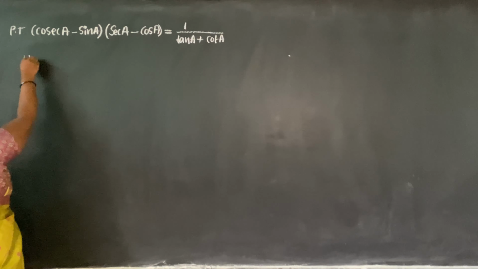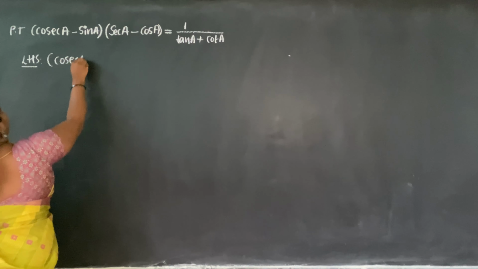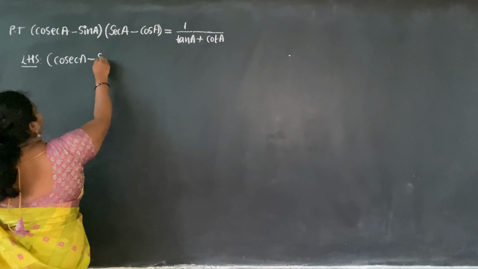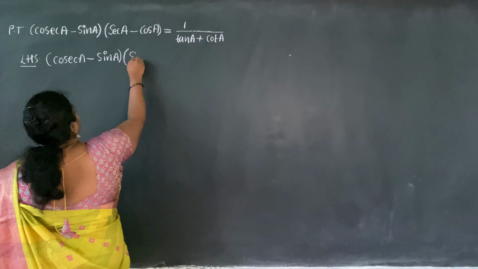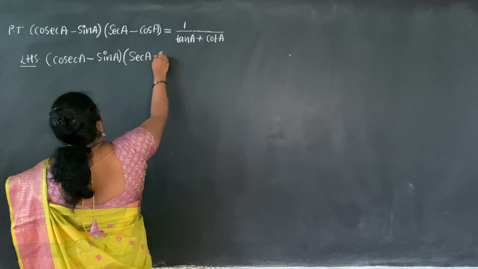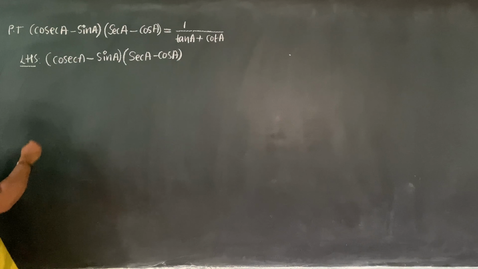What is there in case of LHS? Yes, cosec A minus sin A. Here I have sec A minus cos A. Okay, let me simplify.